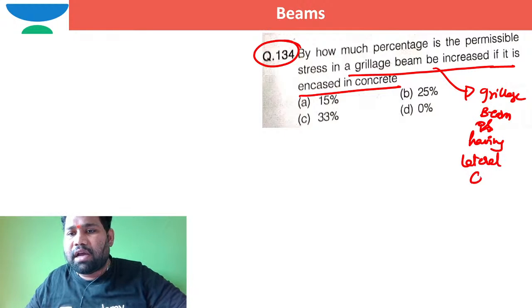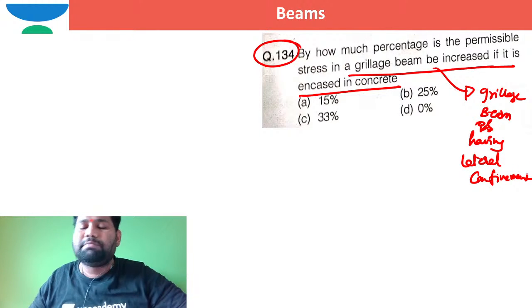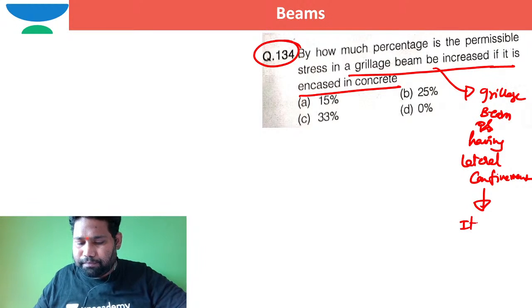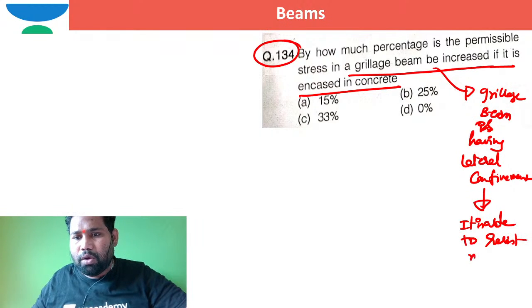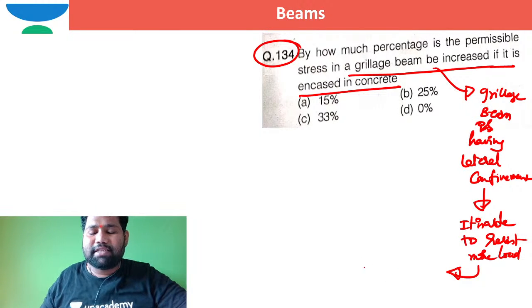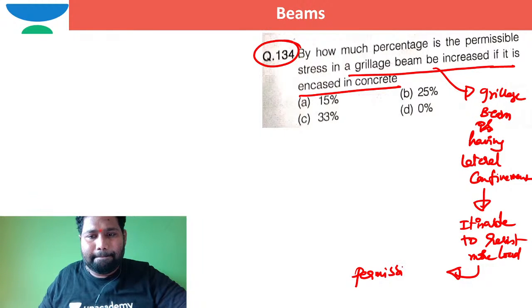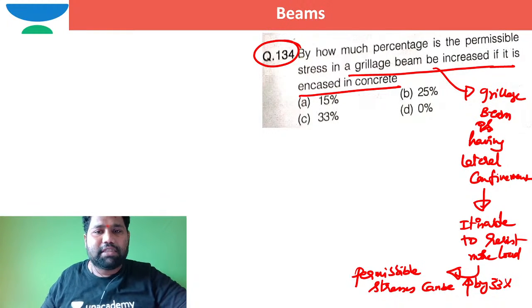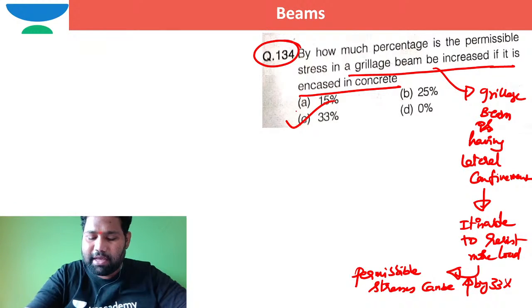When the grillage beam has lateral confinement, it is able to resist more load. So as per IS 800, the permissible stresses can be increased by 33 percent. So I can say directly option C will be the correct option.